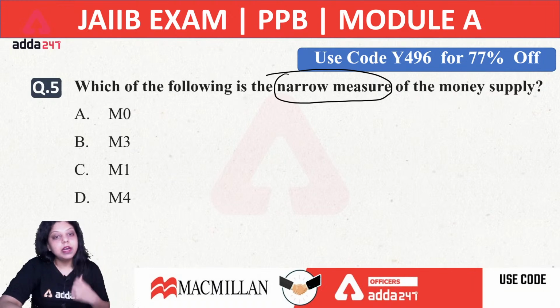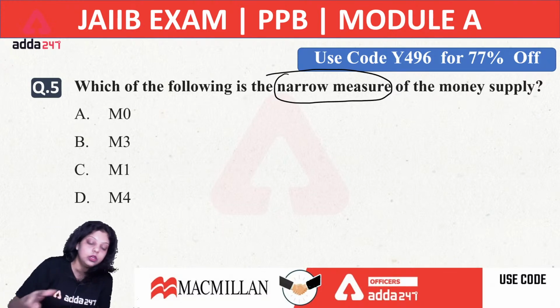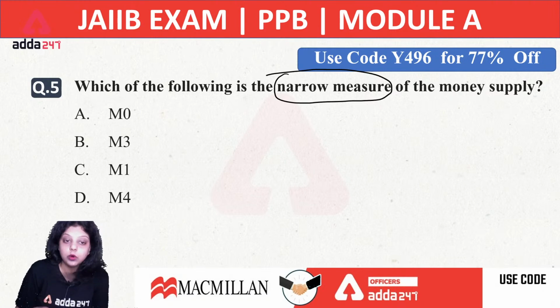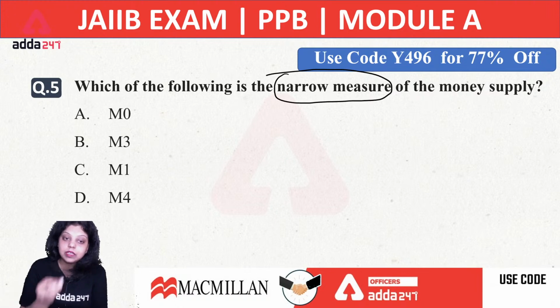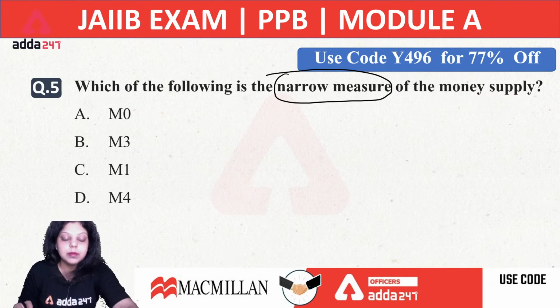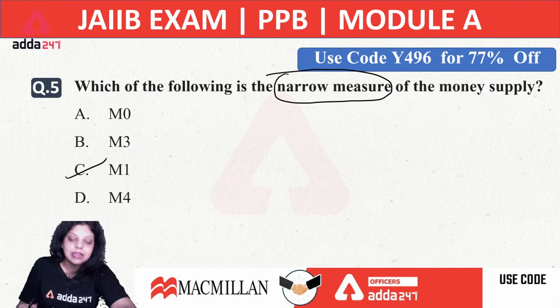Kedar is saying M1, Parul is saying C, that is also M1. What about rest? Mohit is saying B, that is M3. Okay, I have told you right now that there are 4 types of alternative measures of money supply, that is M1, M2, M3, M4. M1 and M2 is known as narrow money, M3 and M4 is known as broad money. So the right answer will be M1. M1 will be used as the narrow measure of money supply by Reserve Bank of India. So Mohit, right answer will be your C option, not the B option. Okay, it will be your M1.